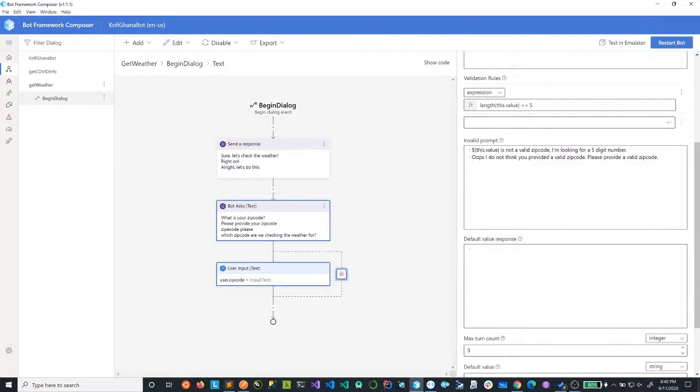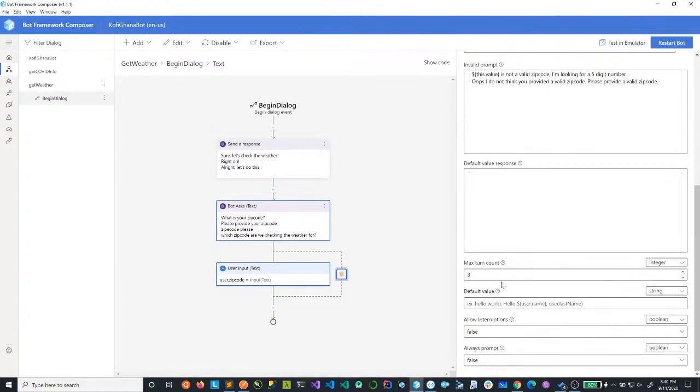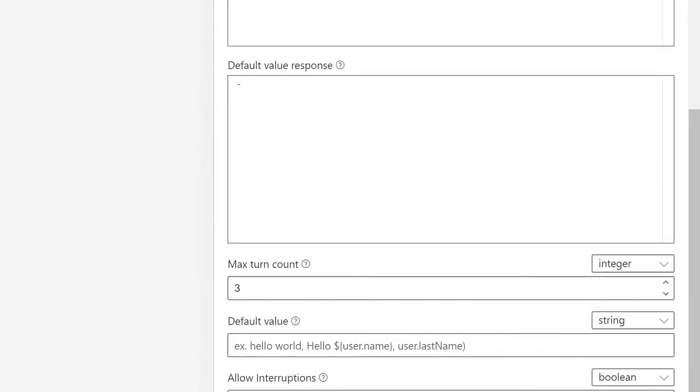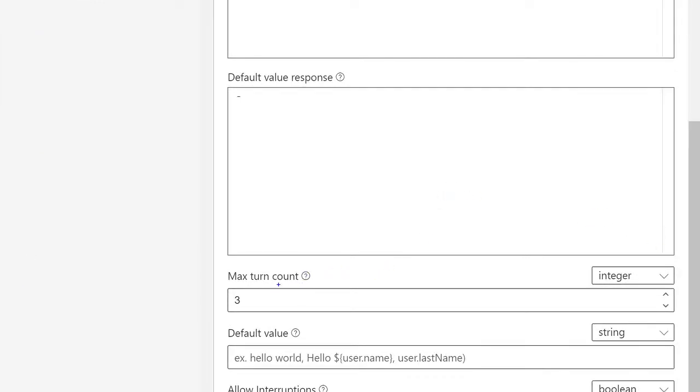Now, here you can have the default value. Let me explain this here. There's a max 10 count. This max 10 count here is the one that determines the number of tries to reach.